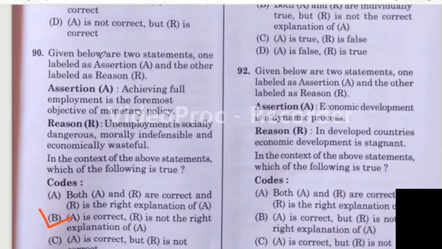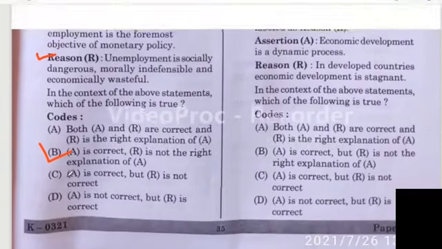Question number 90. Given below two statements, one is labeled as assertion and the other is labeled as reason. Achieving full employment is the foremost objective of monetary policy. Reason is unemployment is socially dangerous, morally indefensible and economically wasteful. Here assertion and reason both are correct, and I think there is no relationship between assertion and reason, so option B is the correct answer.